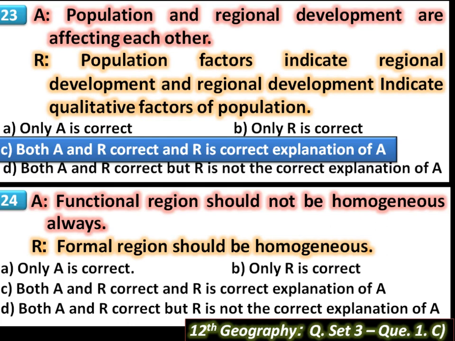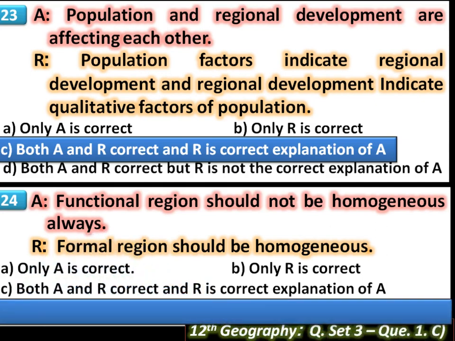It includes only one region having distinct features. For example, political regions like taluka and districts, and physical regions, for example mountain region, coastal region, forest area. So here A and R are correct, but R is not the correct explanation of A.